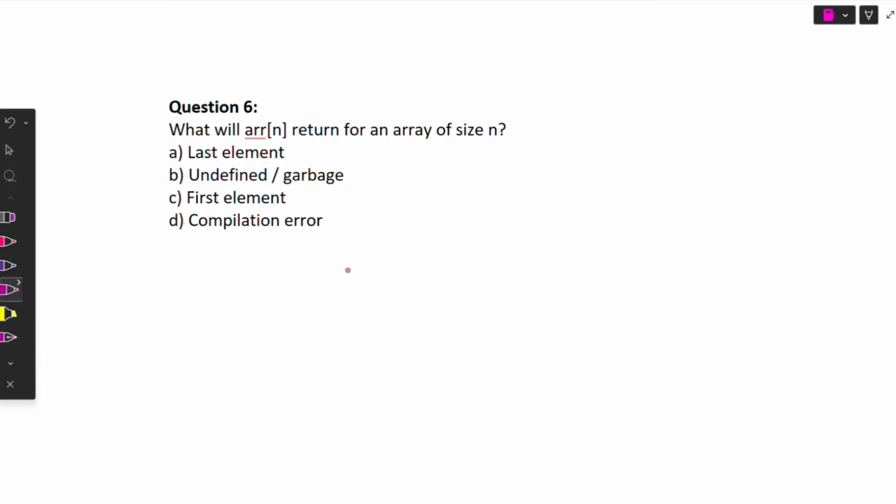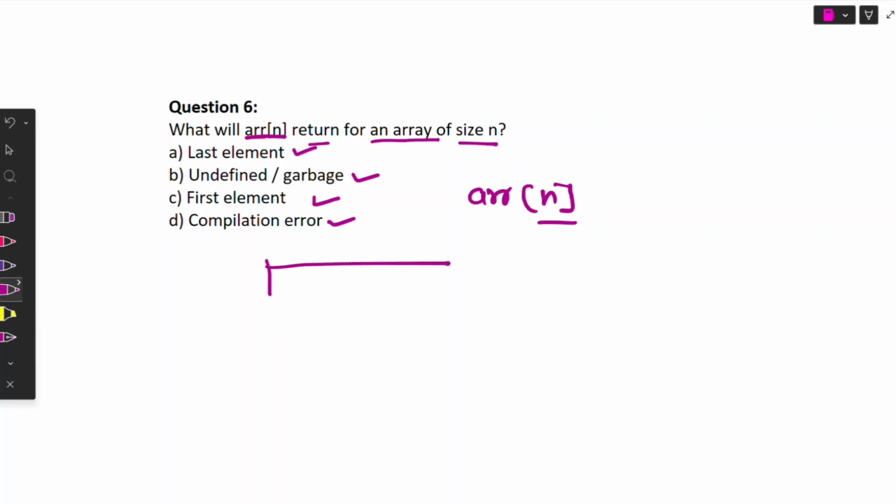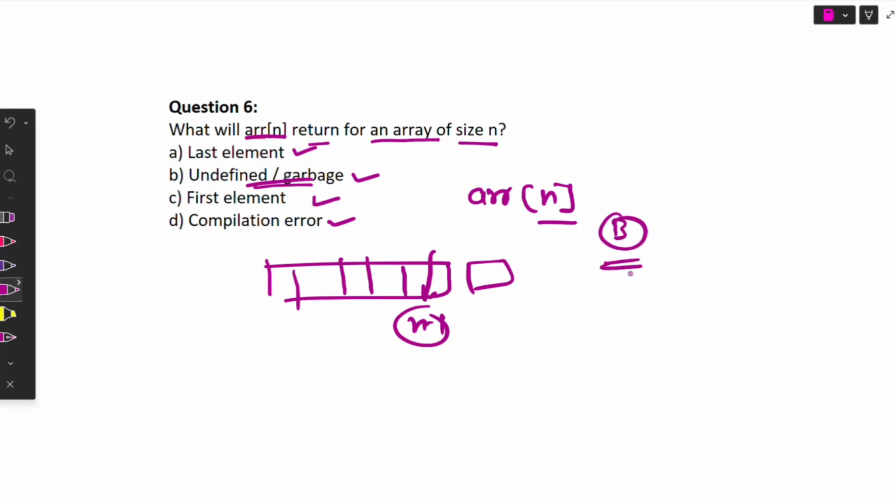Moving to question number 6. What will array of n return if the array size is n? So the array size is equal to n. The options are last element, undefined garbage, first element or compilation error. We know that the last element's index is n minus 1. So at index n it will be outside the array, so an undefined or garbage value will be returned. So option B is correct for question number 6 also.